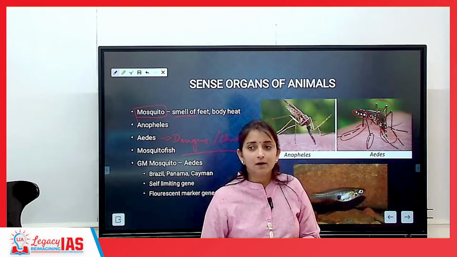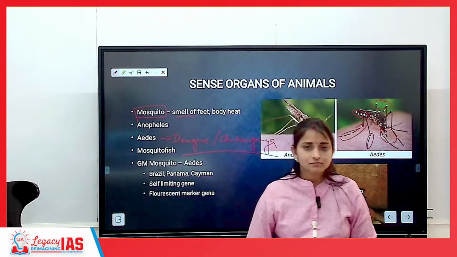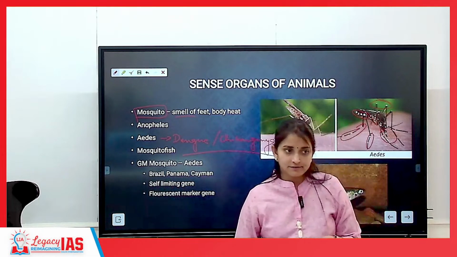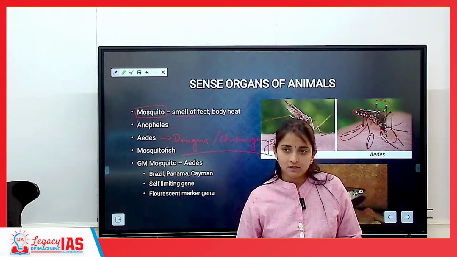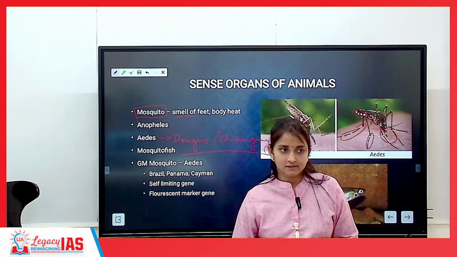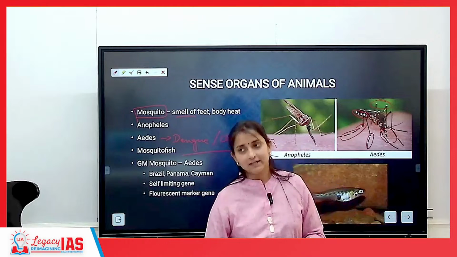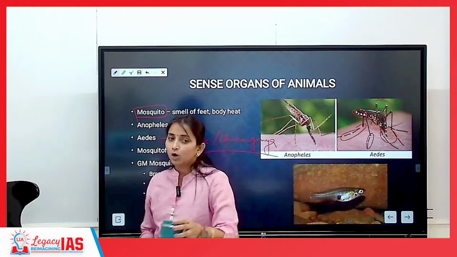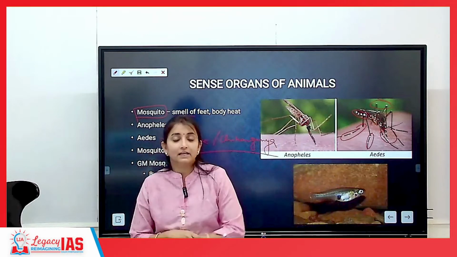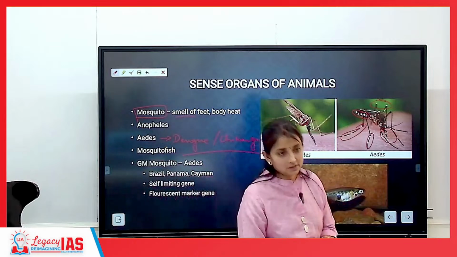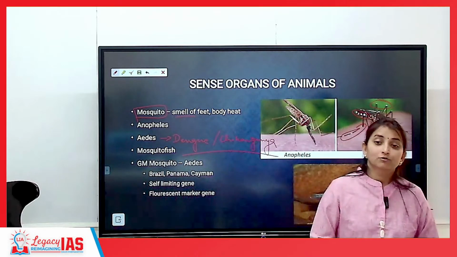Has anybody in India been affected by Zika? It is from Africa, but nobody in India is affected. Last year we had cases. Zika is caused by Aedes aegypti. In Kerala, the first case was reported in 2023, last year. Okay, for the first time.